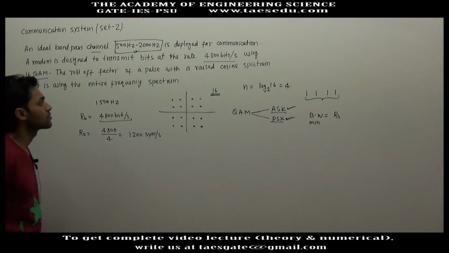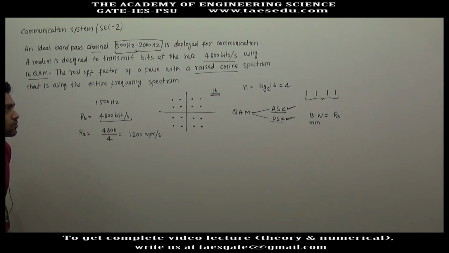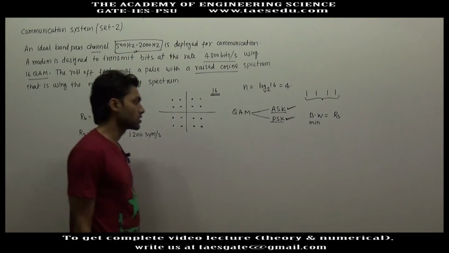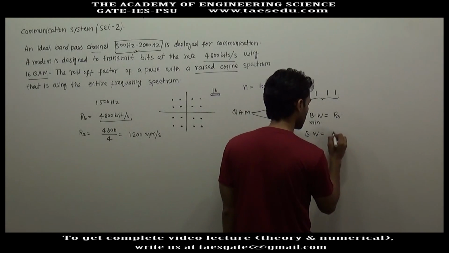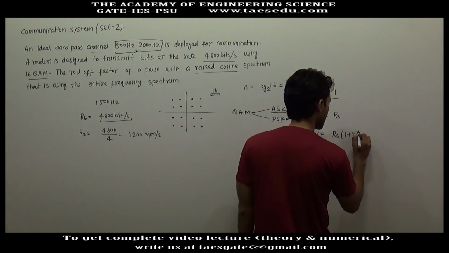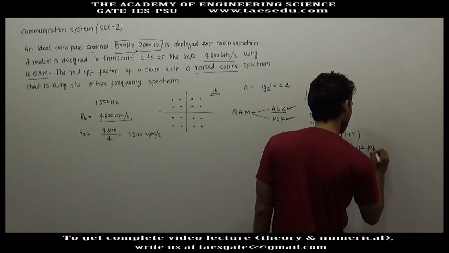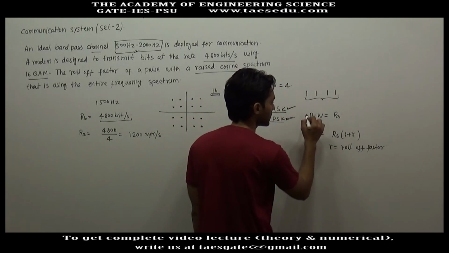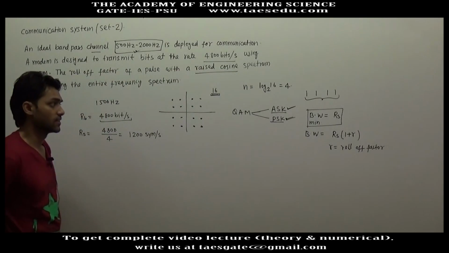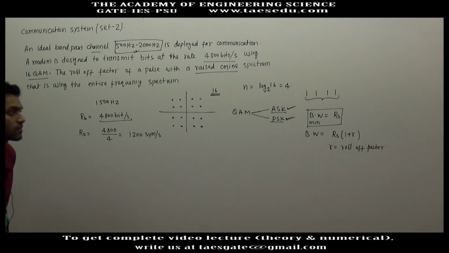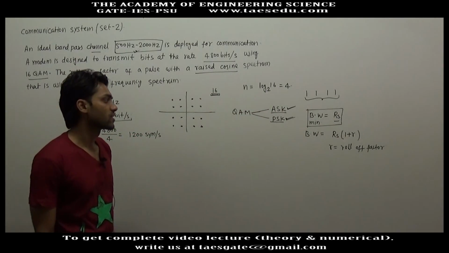But here a raised cosine pulse is used, so for that we will have to include the roll-off factor. If we include the roll-off factor, the bandwidth requirement will be the symbol rate times 1 plus R, where R is the roll-off factor. This is the minimum bandwidth requirement such that there will be no intersymbol interference.